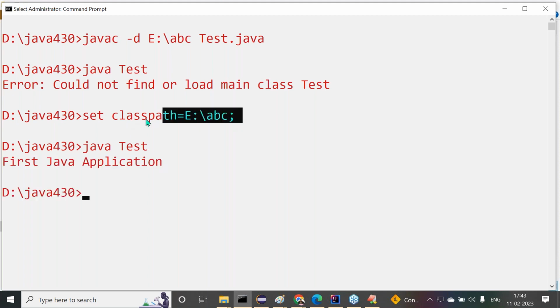So by using this statement, set classpath=E:/ABC, we are telling the JVM, my .class file is available in this location. Come here and take the .class file. To give that message only, we set this classpath environment variable. set classpath=E:/ABC; That's enough. This is the entire flow of execution and practical view of what we have discussed so far.